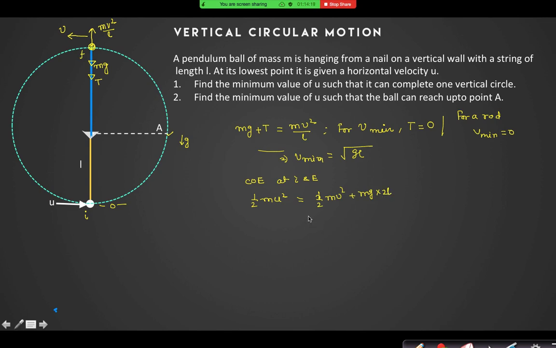Yes. So I can say u square is equal to v square plus 4gL, and v square itself is gL, so this is 5gL. In order to find u minimum, v has to be minimum, so I have used the v minimum here. So u minimum is root under 5gL.